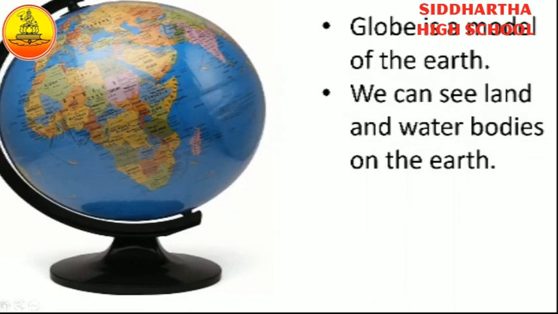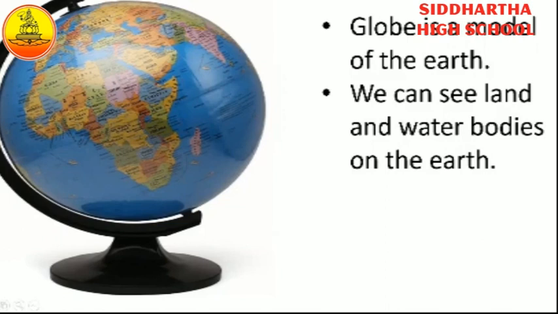What is the use of the globe? You can find the locations on the earth. For example, continents, oceans, countries, sea routes, even important cities you can find on the globe. Okay, children, it is used for locating the places on the earth.